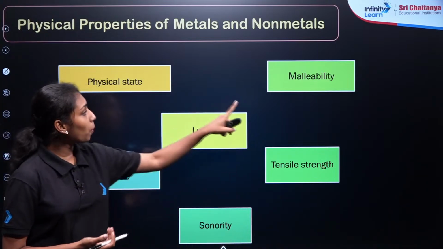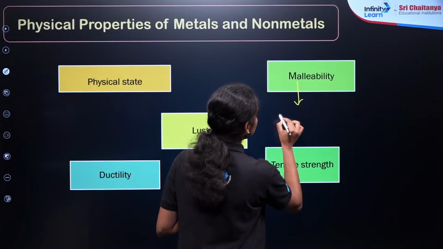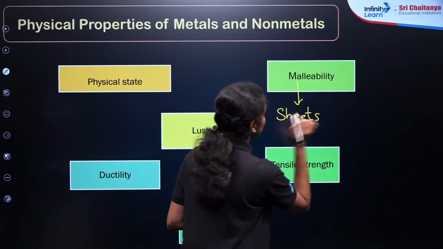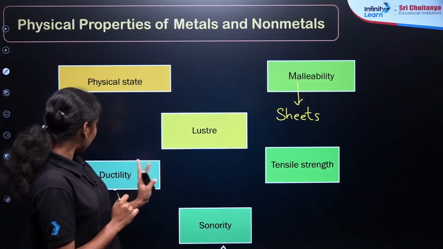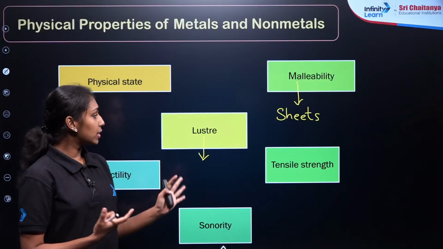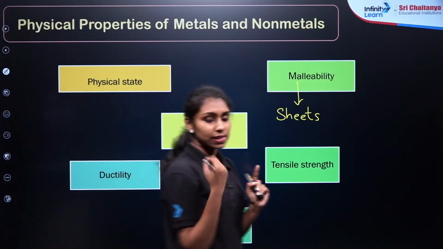Then what about the next property? Malleability. Malleability means we can draw it into sheets, right? So such property is known as malleability. Then what about the next one? Luster. Luster means showing a shiny surface, right? Shiny surface, that is known as metallic luster. Non-metals are non-lustrous in nature.